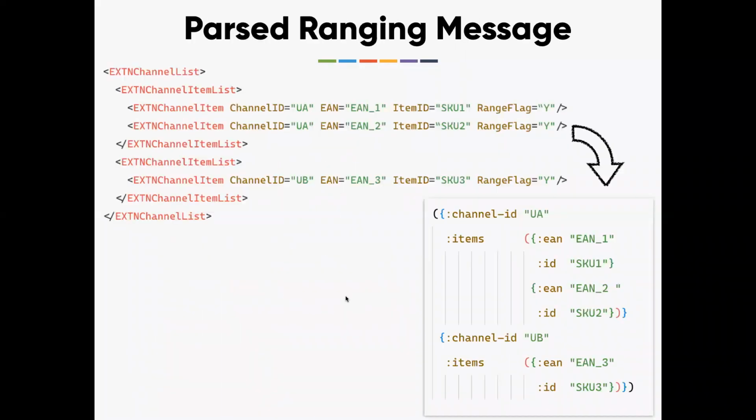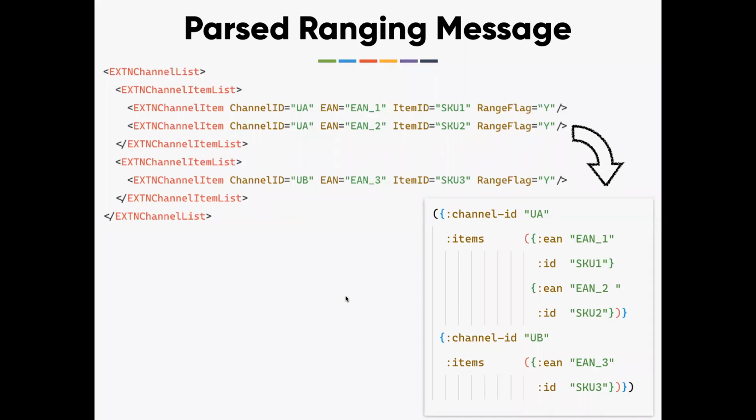If there are two entries with the same EAN, would it be a subtree or something else? Here I'm just grouping by the channel ID. I'm trusting the upstream system that it will send only once for a given item. So there are two Clojure maps inside a channel ID, if there are two entries for EAN 1?